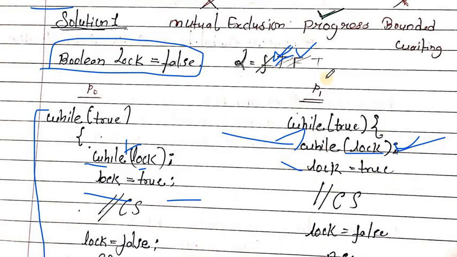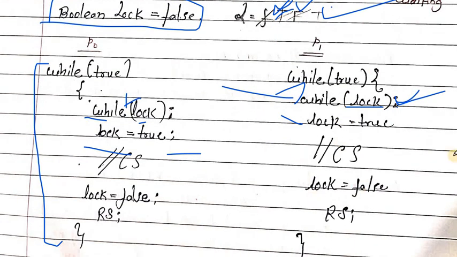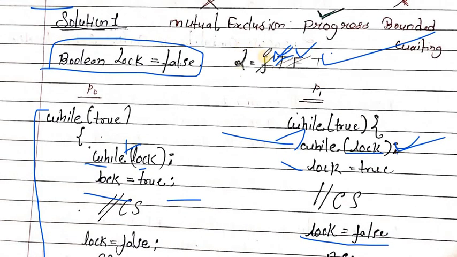Lock is equal to true. Now the process P1 makes lock equal to true and enters into the critical section. After completing the critical section, it does lock is equal to false. Again the lock is equal to false. Okay, this is the flow of how P0 and P1 execute the critical section.